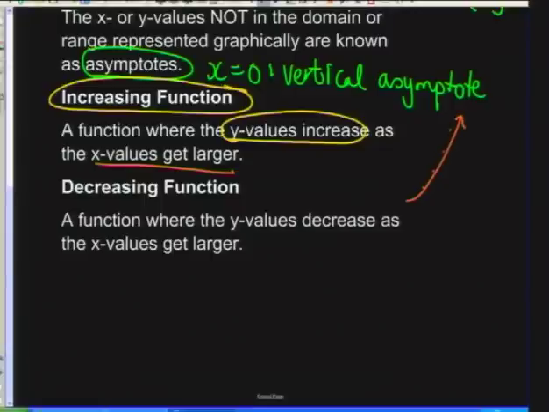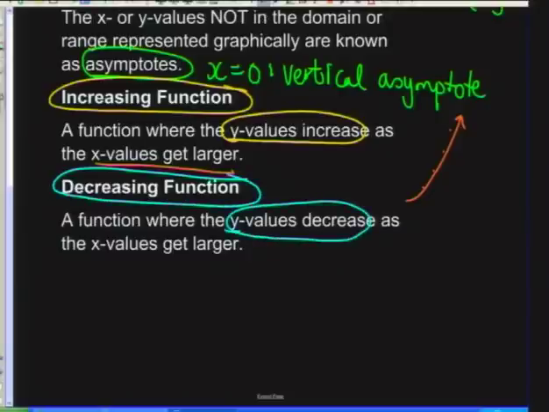On the other hand, if we have a decreasing function, the y values decrease as my x's are getting larger. So as x gets bigger, but my y values have a trend where they are decreasing, then that is known as a decreasing function.